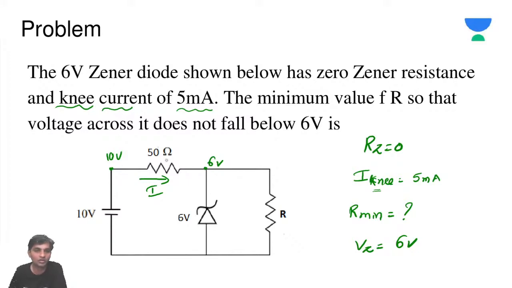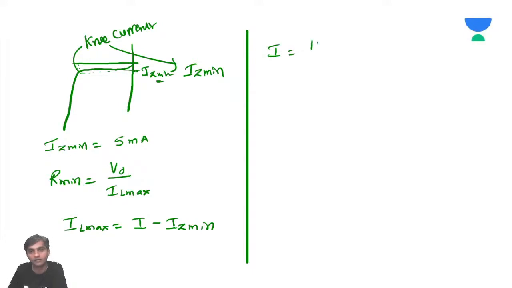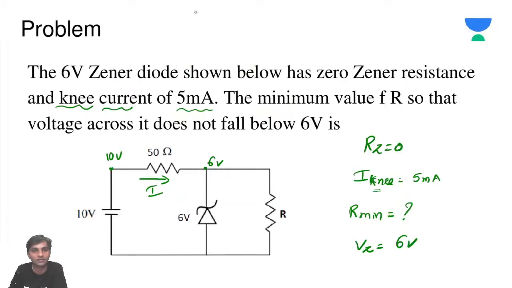So first let me calculate I. I is simply 10 volts minus 6 volts by 50 ohms.